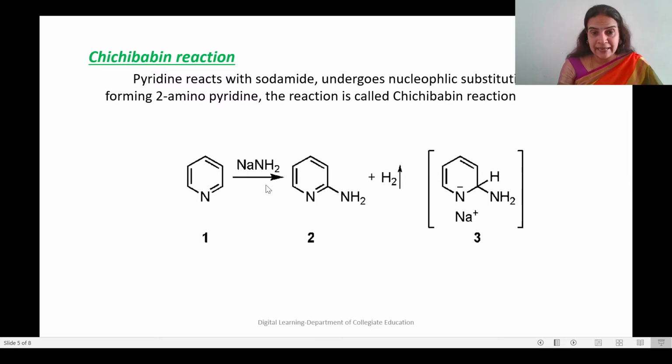When sodamide combines with pyridine, the NH2 minus nucleophile takes the second position of pyridine and we get 2-aminopyridine. Pyridine reacting with sodamide, undergoing nucleophilic substitution to form 2-aminopyridine, is termed the Chichibabin reaction. Along with this, we get a hydrogen molecule also.